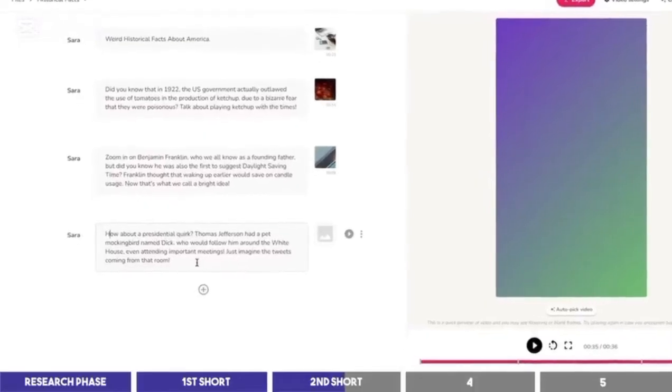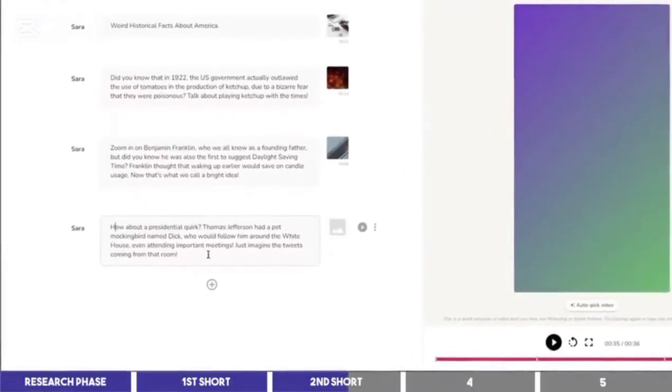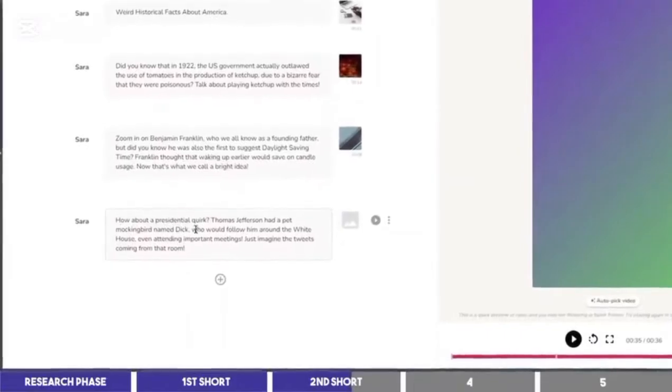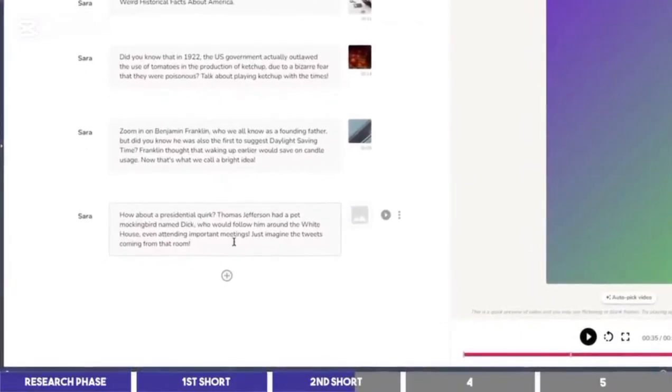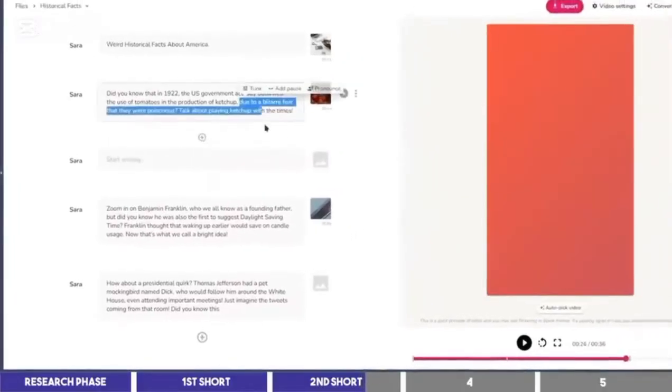And also, a simple but effective hack you can use for your shorts is to make the end looped with the start, so I may add a phrase like, Do you know this at the end? You will see the result in a while, so let's move ahead to break the blocks into 2 or 3